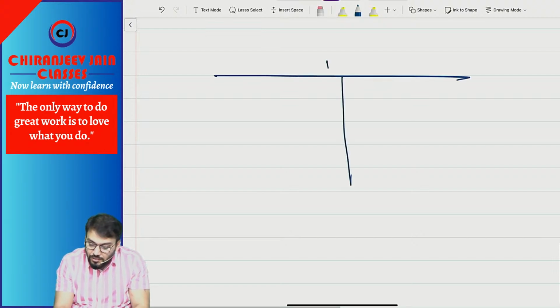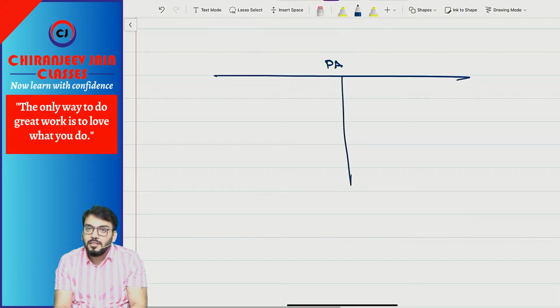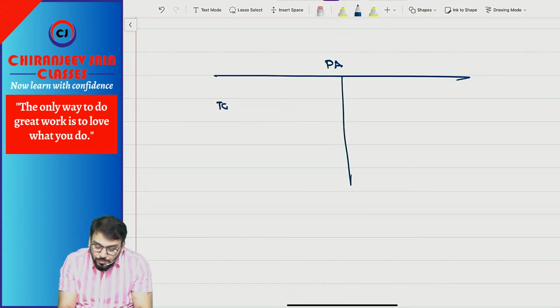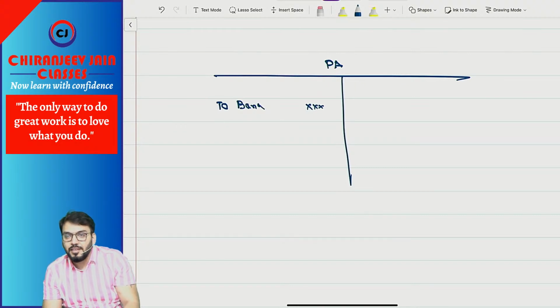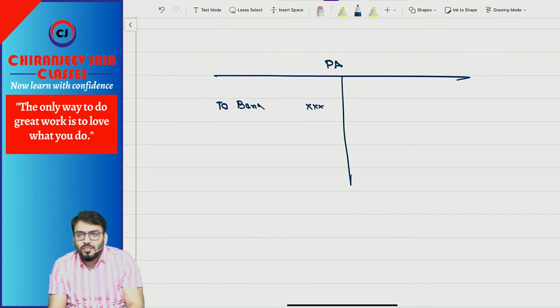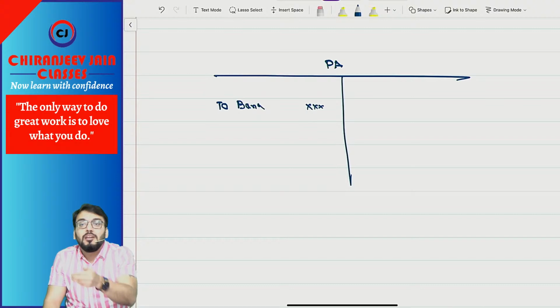A plan asset account in the books of the entity or employer. So, for contribution to plan asset, what journal entry? Plan asset account debit to bank. Plan asset account debit to bank for contribution to plan asset. Correct? Understood?